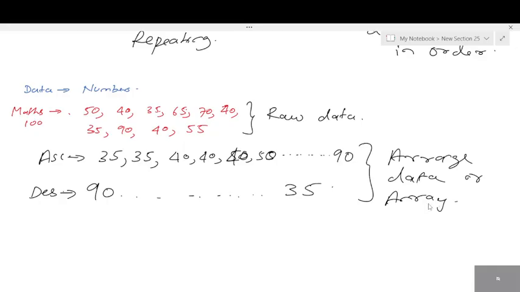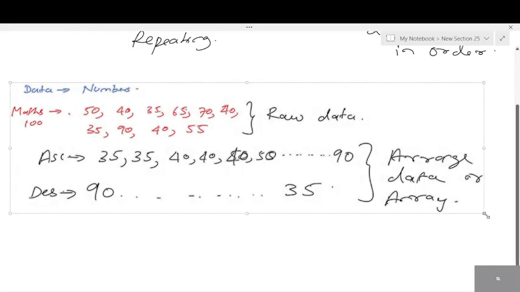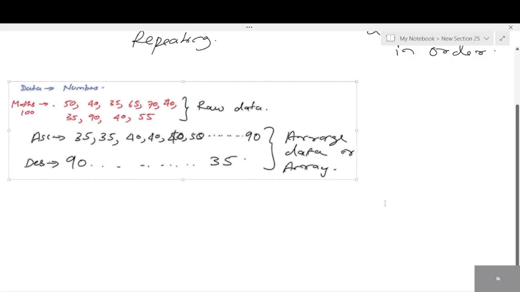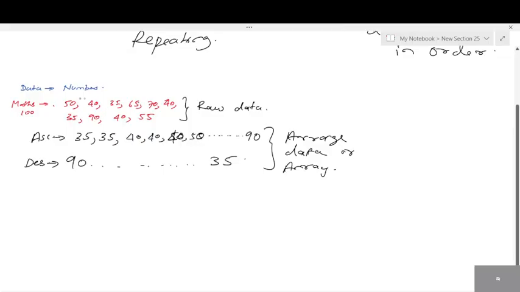Okay. So raw data is not arranged. We just collect information. Then we have arranged data. Next, as a teacher, if I go through the marks of 10 students, what suggestions can you all make?